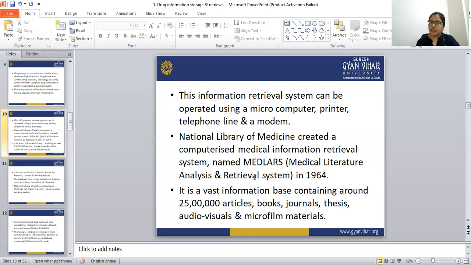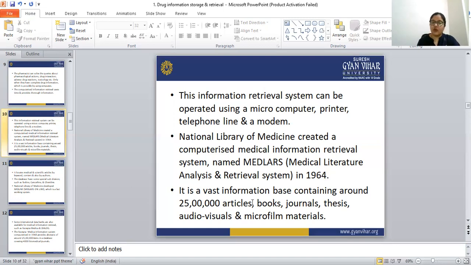So who created MEDLARS? The National Library of Medicine created this computerized medical information retrieval system in 1964.